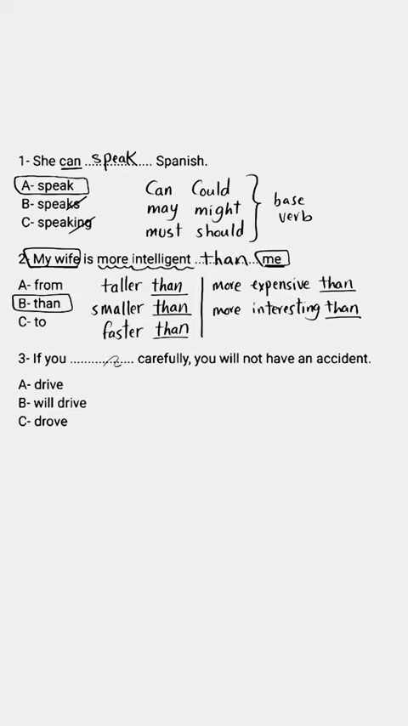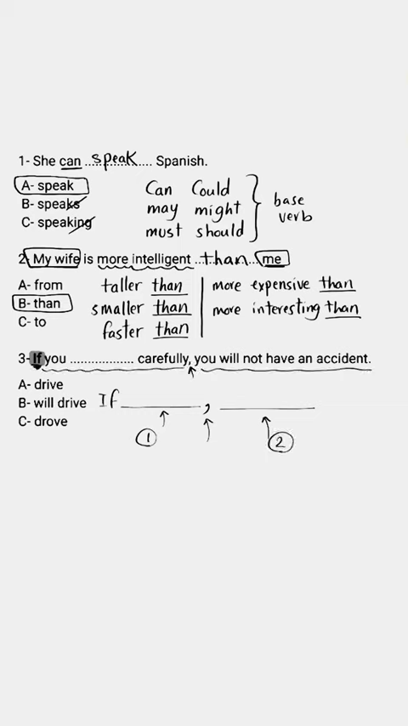If you blank carefully, you will not have an accident. Drive, will drive, drove. So this is if conditional 1. If is followed by two sentences, sentence 1, comma, sentence 2. If here, sentence 1 here, comma, sentence 2. The rule says the verb in sentence 1 should be in present simple. And in sentence 2, will plus the verb.